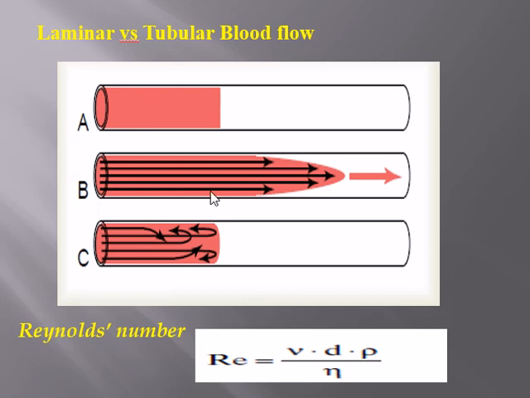So the middle layer has the least resistance, while the layers directly in contact with the vessel wall face the most. The layers in contact with the wall lag behind, and the layers in the center move forward. So this is the regular blood flow, or the laminar blood flow.